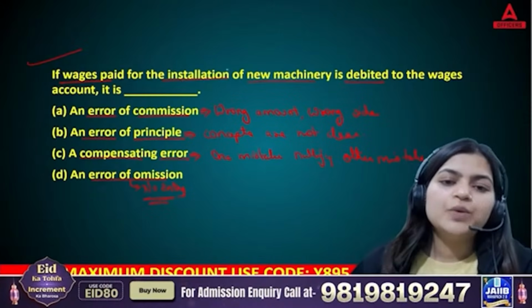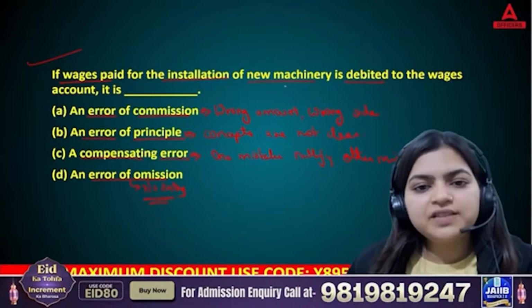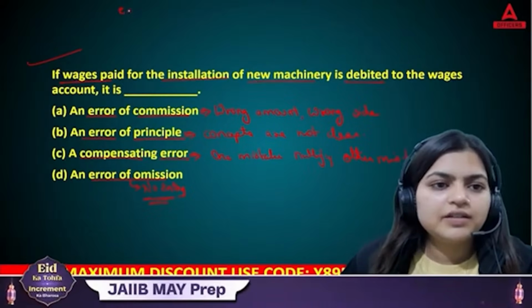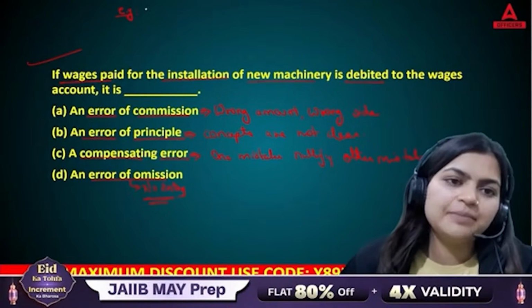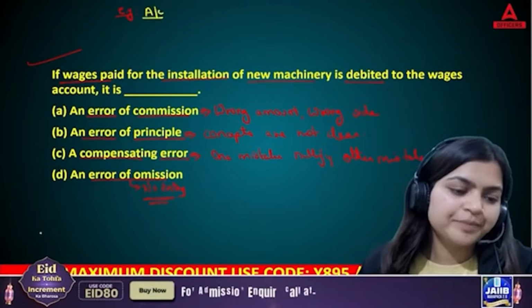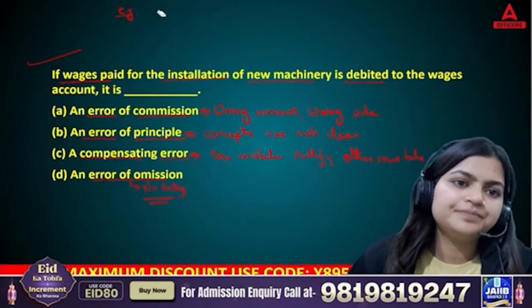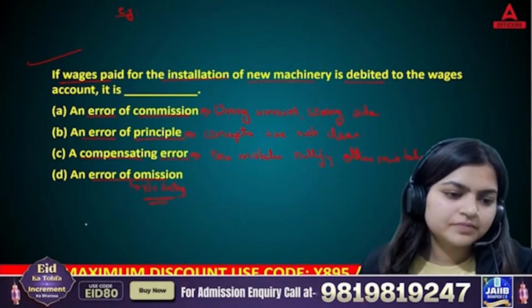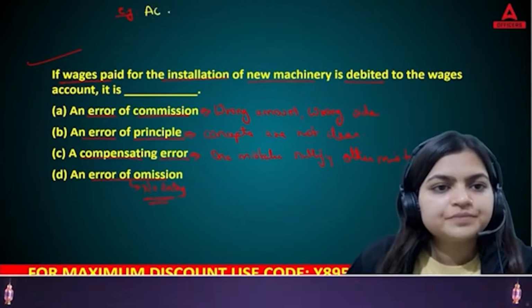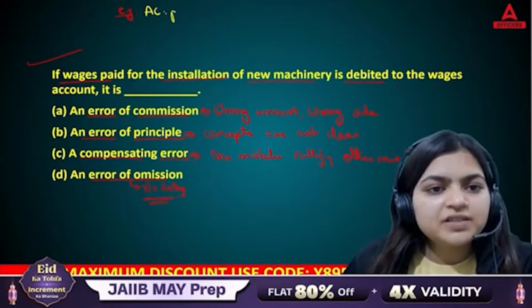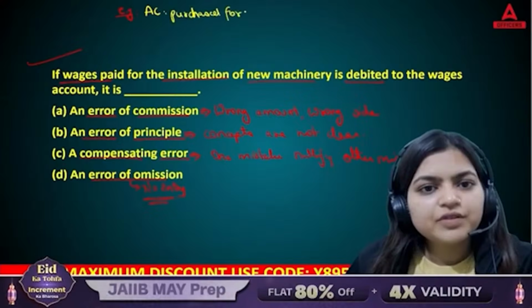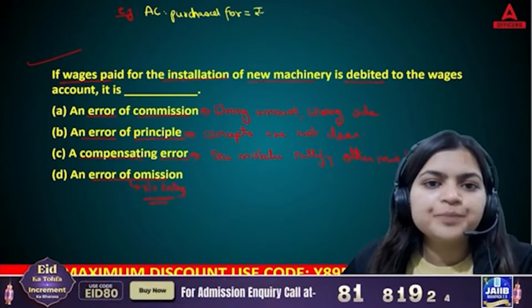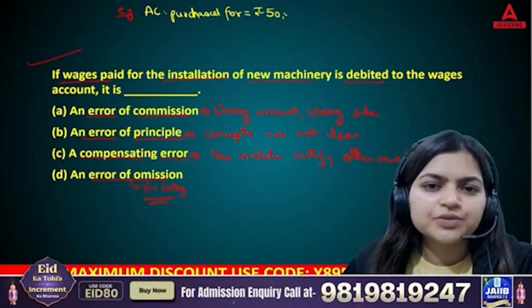Now let's say this machine is your AC. Let's take one example. This is your air conditioner. You purchased the AC for, let's say, rupees 50,000.